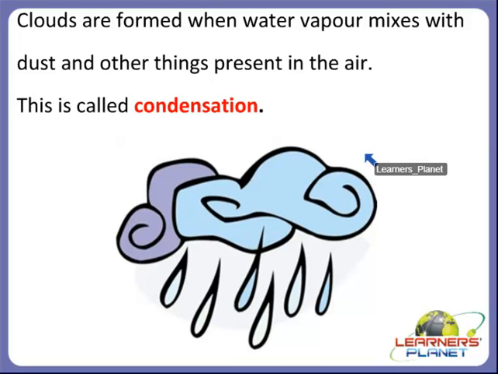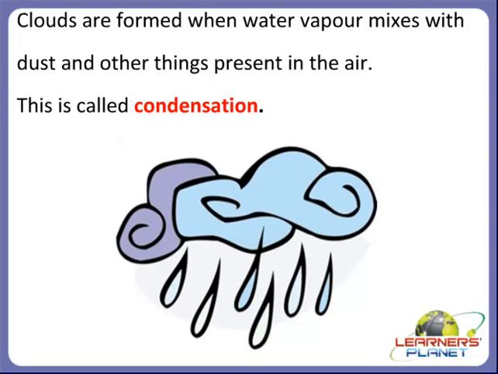In the same way, when water reaches a great height, it forms clouds in the sky. And how are these clouds formed? Clouds are formed when water vapor mixes with dust and other things present in the air, right? So what is this called?